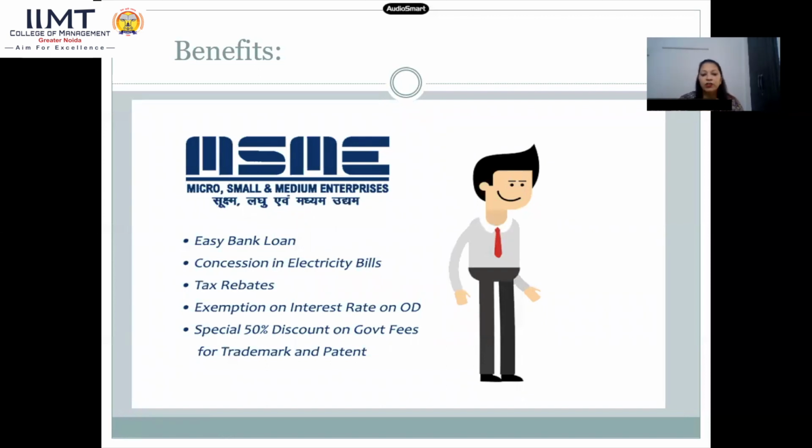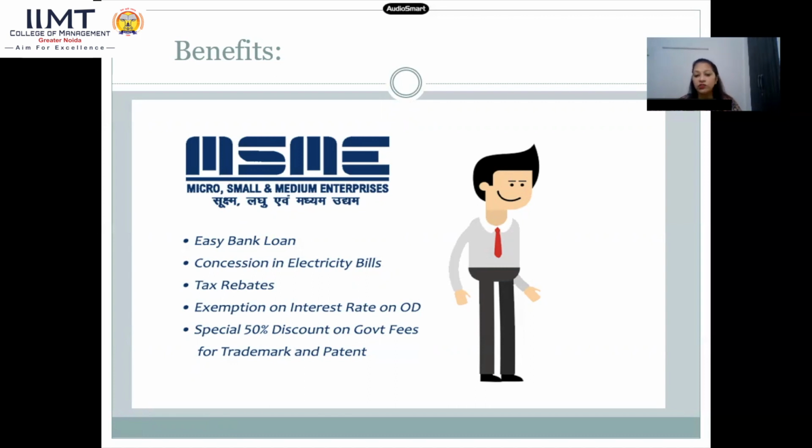Another one is concession in electricity bills. Whatever electricity they are consuming, they get a concession on those bills. They are also getting a tax rebate and exemption on interest rate on ODs. ODs means overdraft facility, so of course they get exemption on that also.